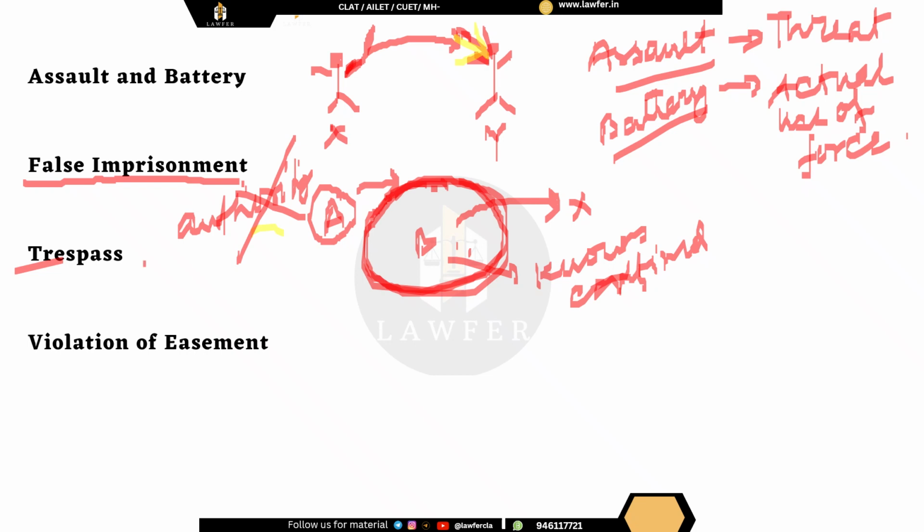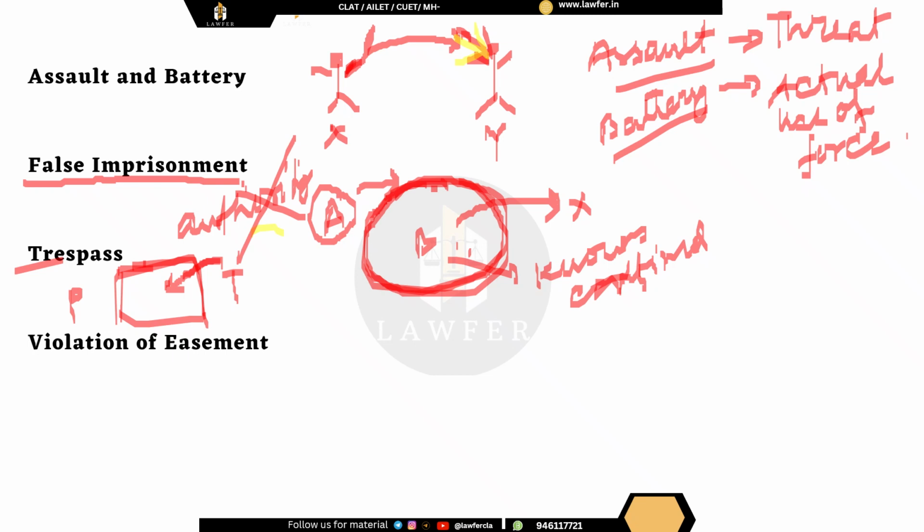When a person owns a piece of land, let's say this land belongs to Mr. P, and without authorization, a person, let's say T, enters upon this land, without permission, we will say that T has committed the tort of trespass.